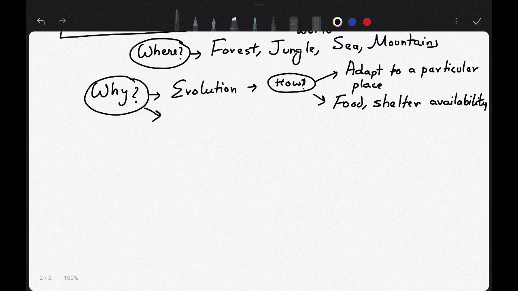Then there is animal interaction, and animal plant interaction.